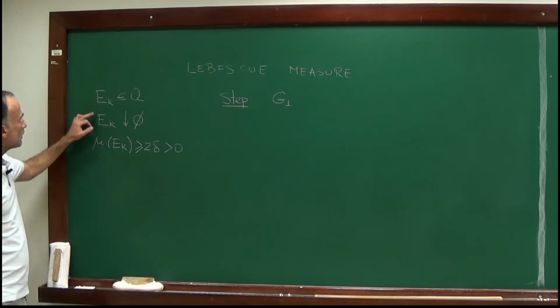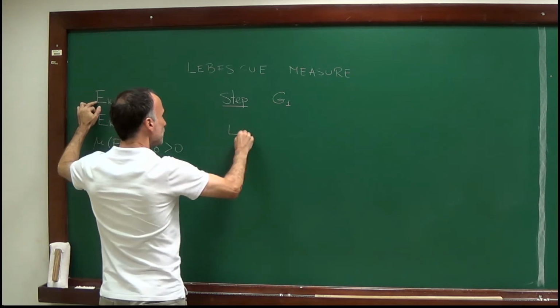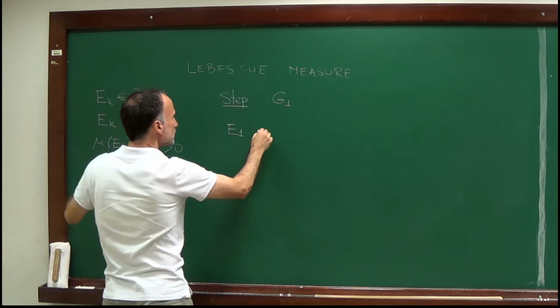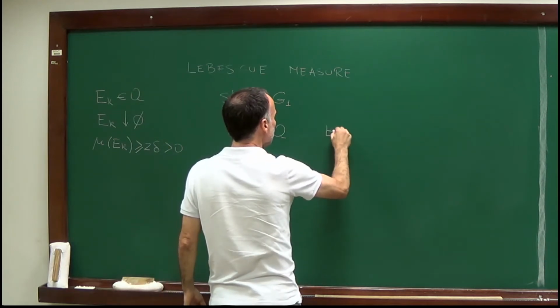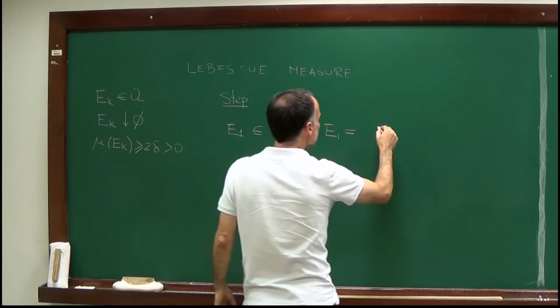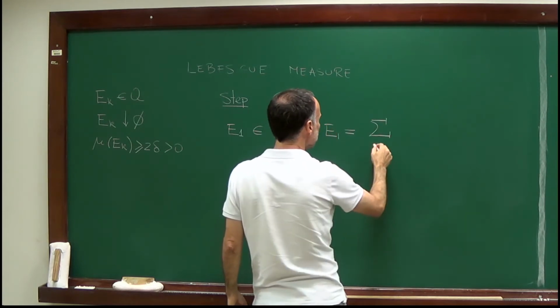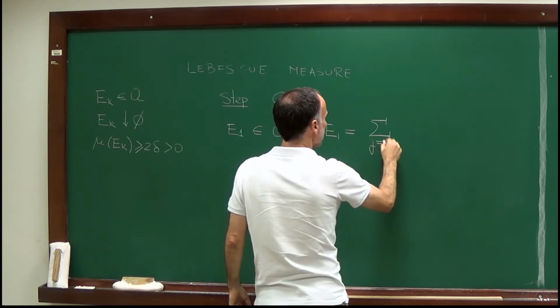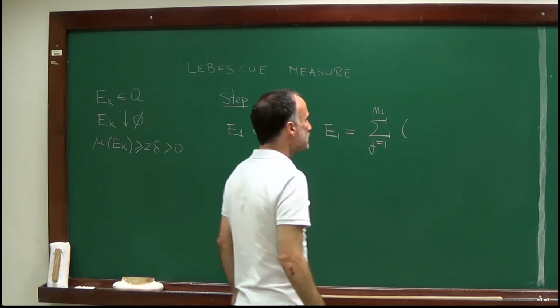Well, I know that E_k is contained in E1, so let me consider the set E1. E1, it's an element of the algebra. So I know that E1 can be written as a finite disjoint union, from j equals 1 to n1, of elements of my semi-algebra.